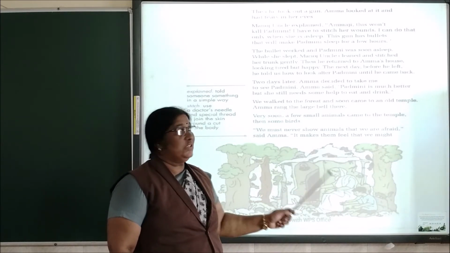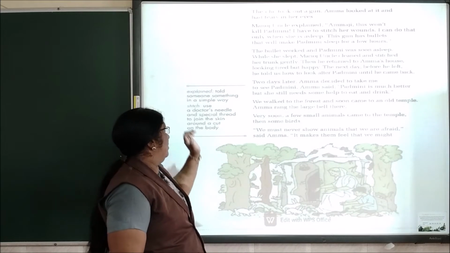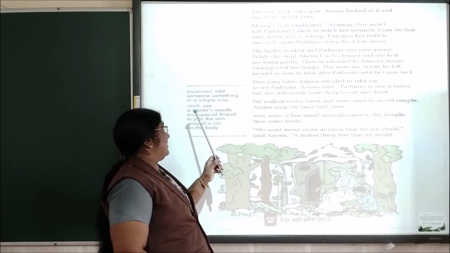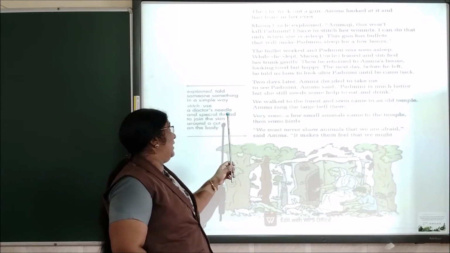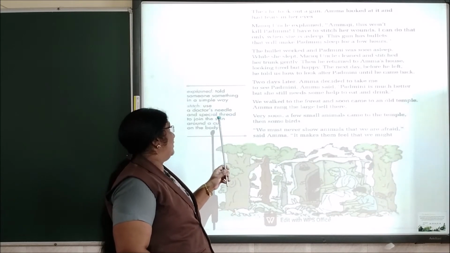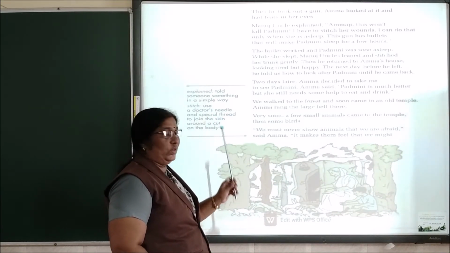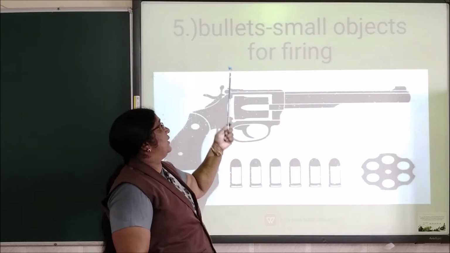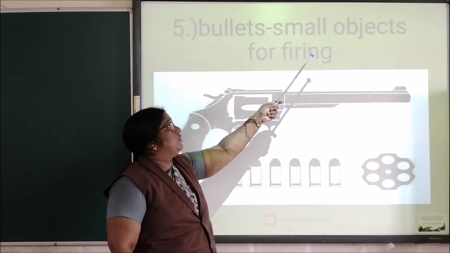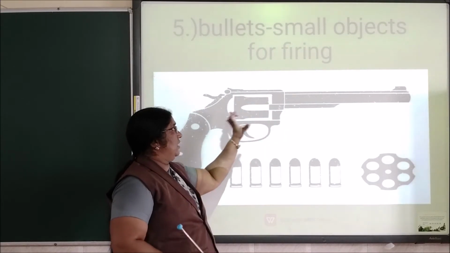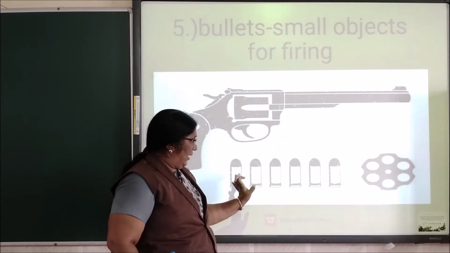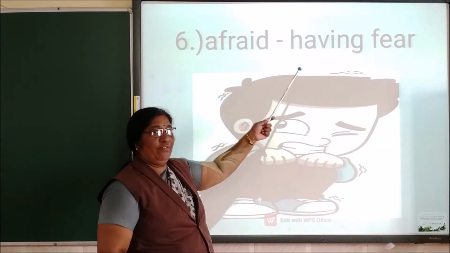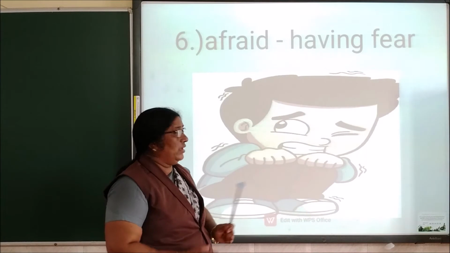Moving to the next page, there are two word meanings here. Explained, told someone something in a simple way. Stitch, use a doctor's needle and special thread to join the skin around a cut on the body. There are a few more words you can see here. Bullets, small objects for firing. Here you can see that gun, and these are bullets. Afraid, having fear. See how this boy is having fear.